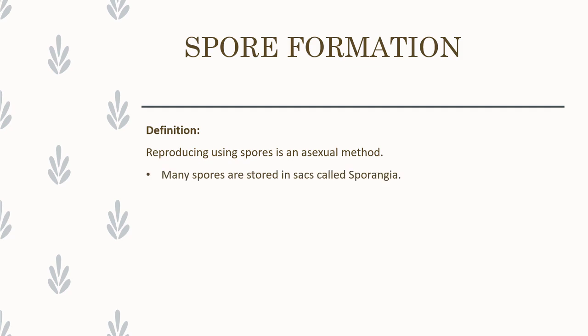So our next topic is spore formation. What is spore formation? Reproduction by using spores is called spore formation. It is also an asexual method. So what is a spore? A spore is nothing but a single cell. It has the ability to develop into a new organism.